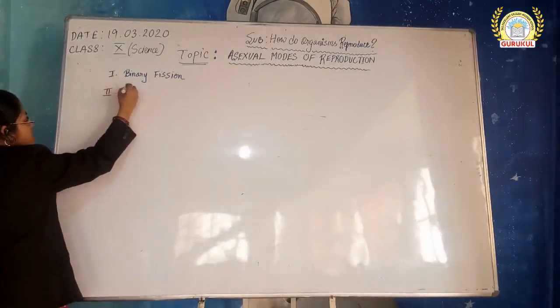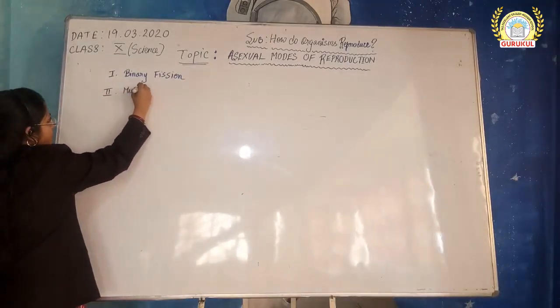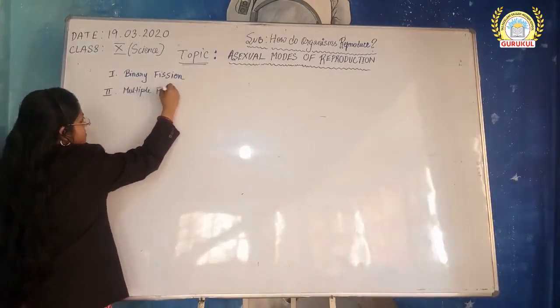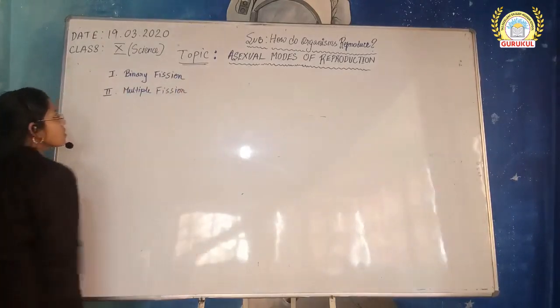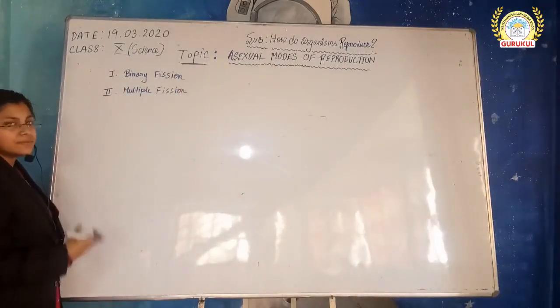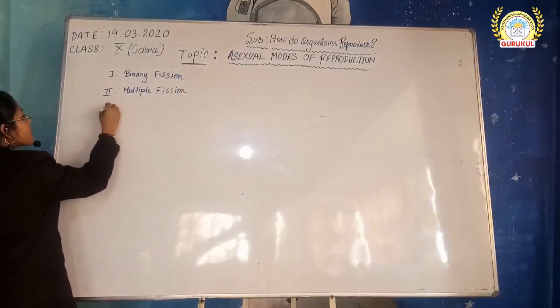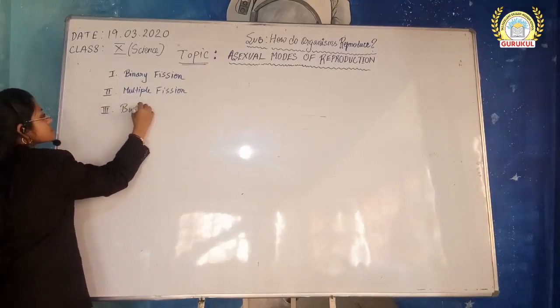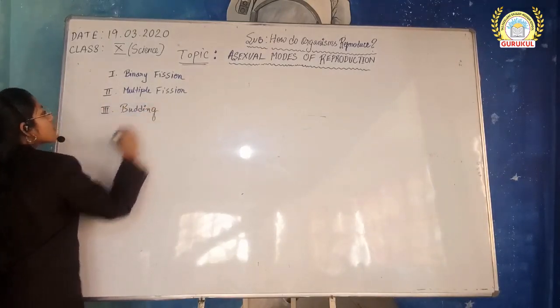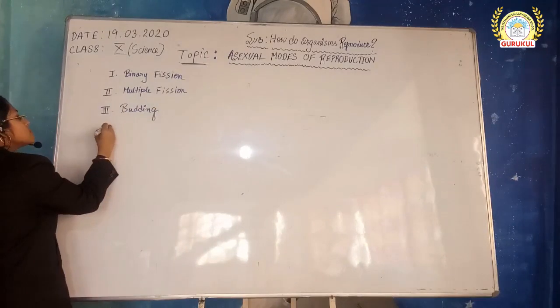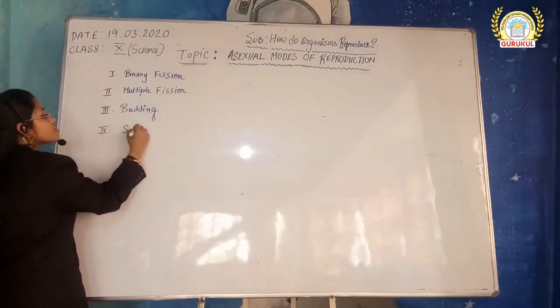Second topic is multiple fission. Okay, binary fission and multiple fission. Third topic is budding. Fourth one, spore formation.